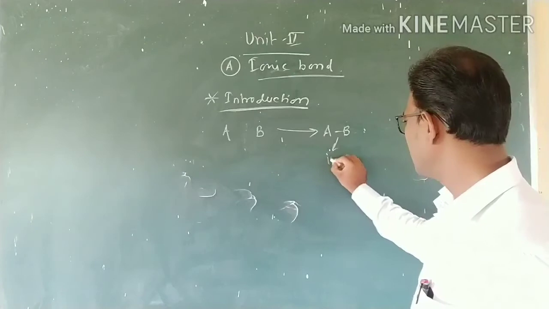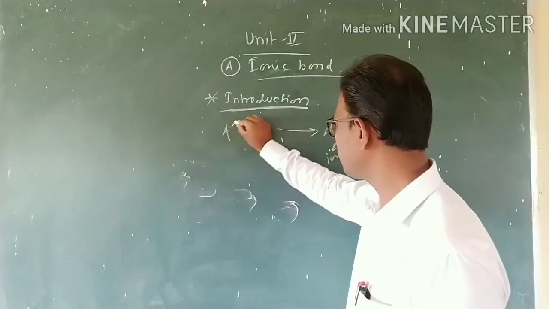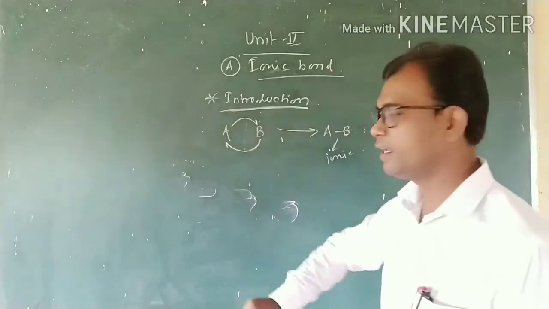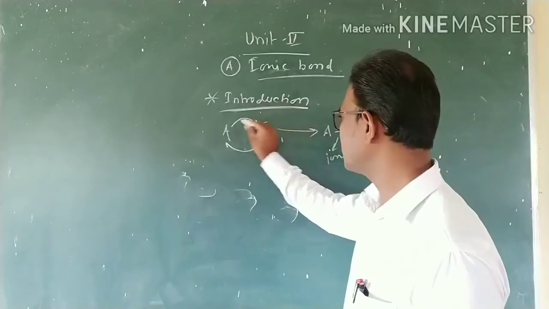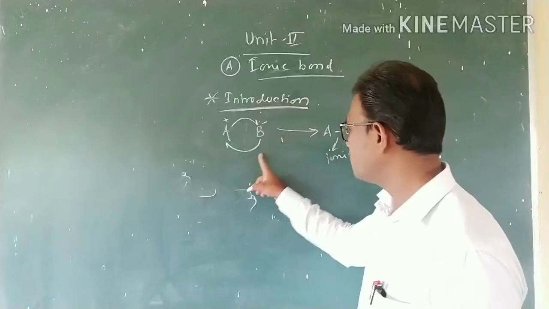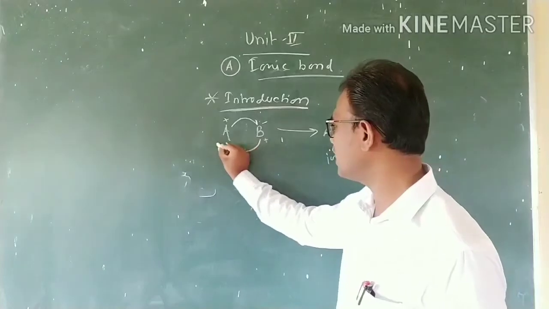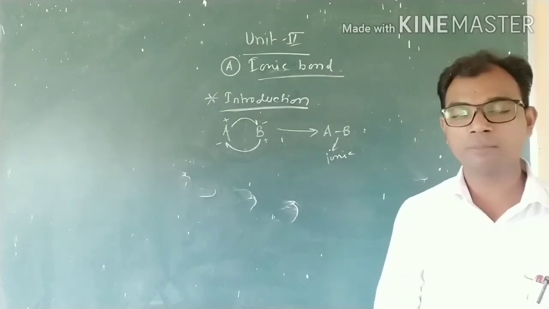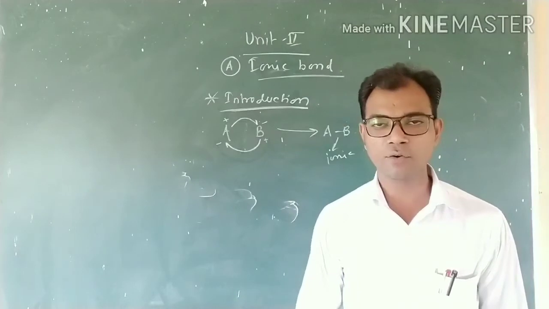If that bond is an ionic bond, then one electron is transferred from A to B or B to A. If the electron is transferred from A to B, then B carries a negative charge and A carries a positive charge. If B transfers the electron to A, then B carries a positive charge and A carries a negative charge. That means the ionic bond depends upon the transfer of electrons.